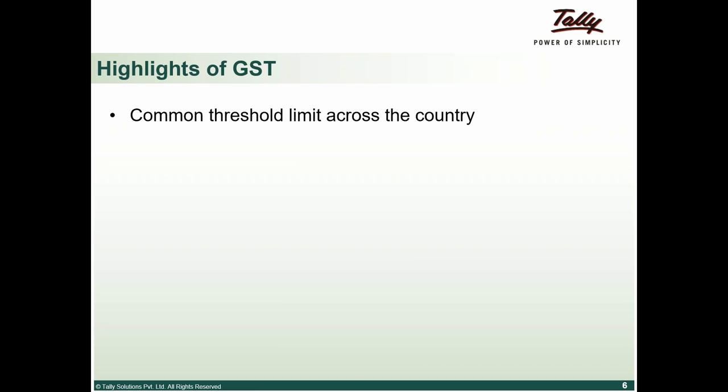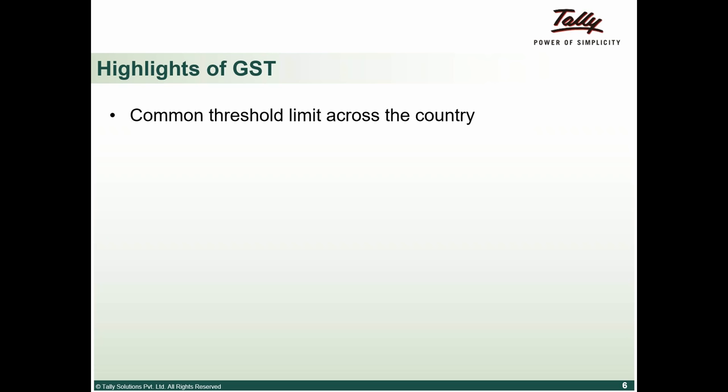First is the common threshold limit across the country. Like I had mentioned earlier, each statute had a different threshold limit. So if you take VAT, each state had a threshold limit ranging from 5 lakh to 25 lakhs. Let's take the case of Karnataka. In Karnataka, I compulsorily need to register once my turnover exceeds 15 lakhs. In Delhi, if it exceeds 25 lakhs, then I have to register. So this was the different threshold limit. But under GST, it is going to be a common threshold limit.